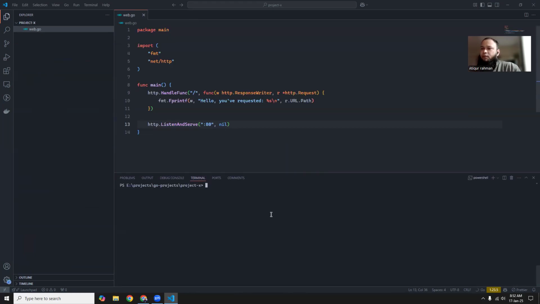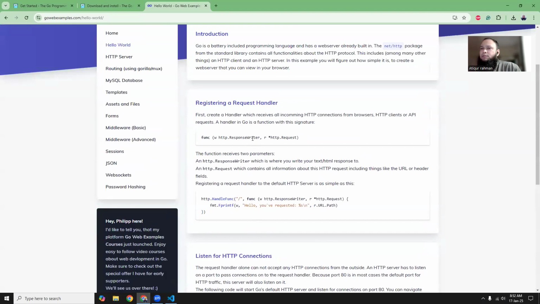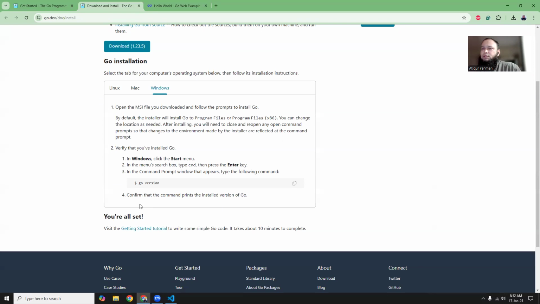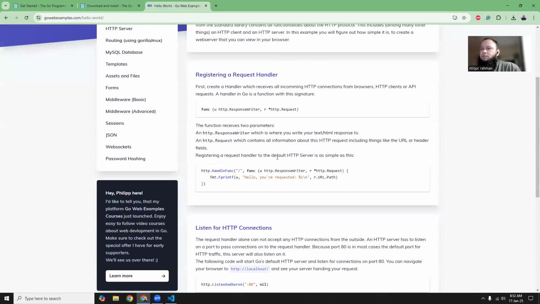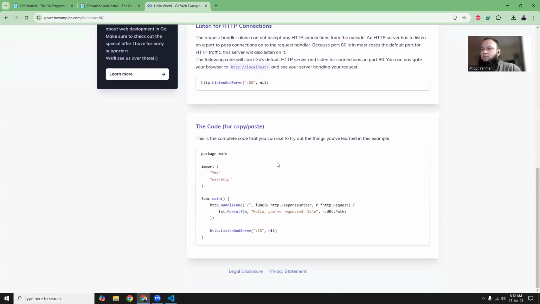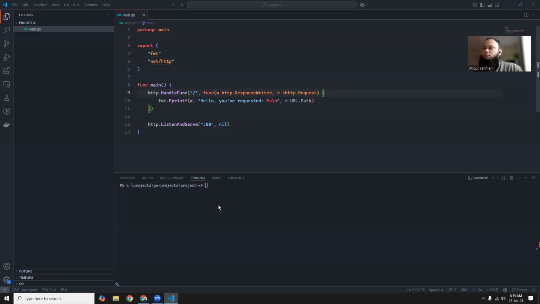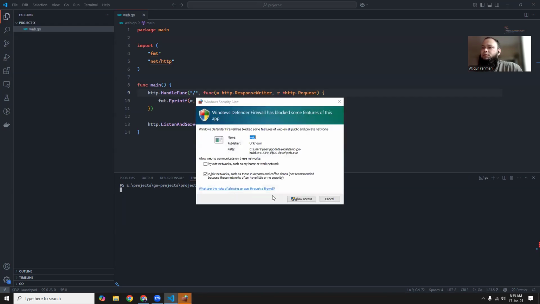I think I'm just a first-timer in the Go language, so how can I run it? Okay, so the command for running this script is go run and then web.go, the file name, and it should start executing the script.